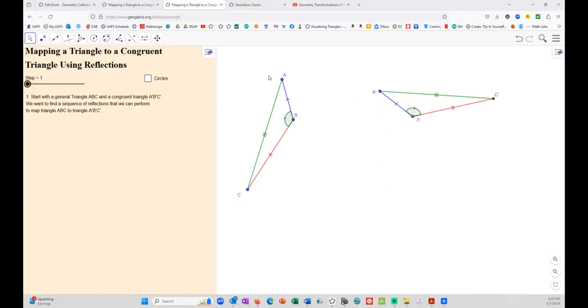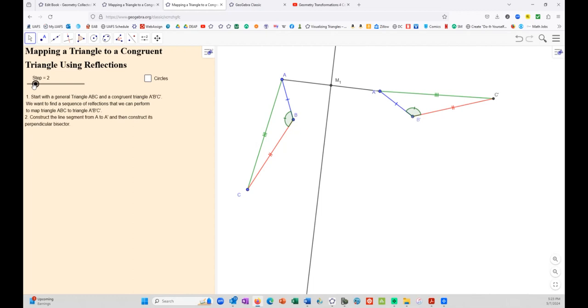Okay, so we've shown we can map this triangle to this triangle over here with a series of reflections. Now, what if we were just given that this side is congruent to this side, this angle is congruent to this one, and this side is congruent to that side, side angle side? How does this prove that these two triangles have to be congruent if we assume that reflections are congruence mappings? Well,